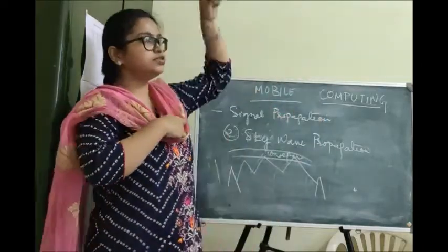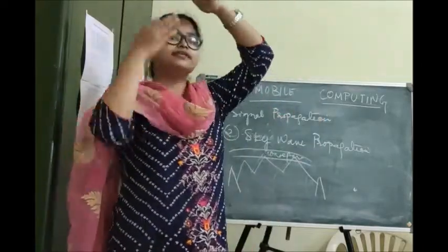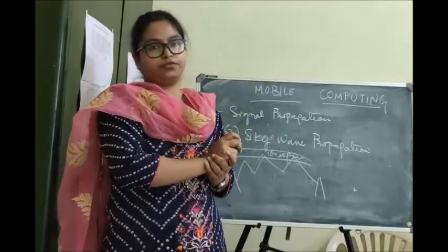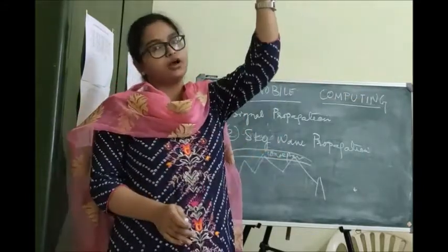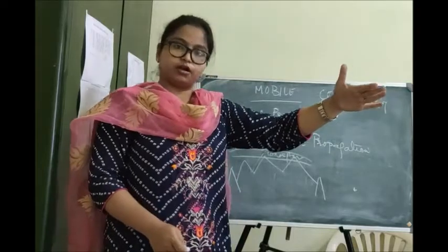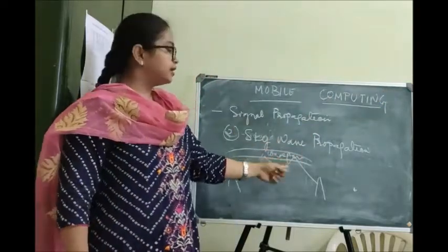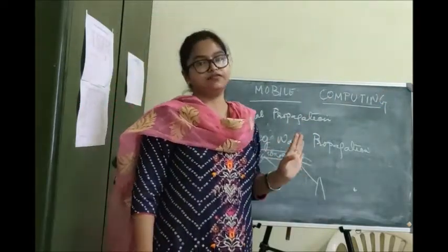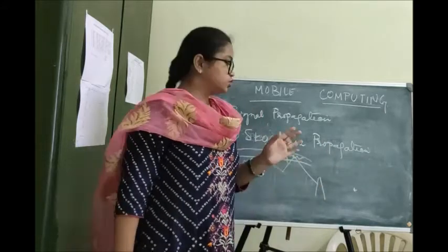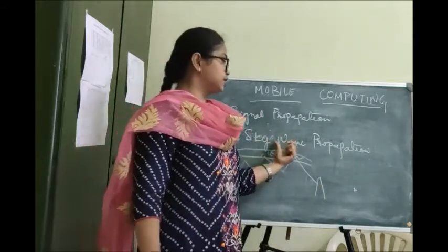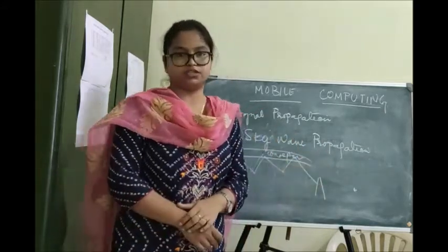Once it reaches the ionosphere, it is reflected back to the ground. Then again it goes upward, then it is reflected to the ground, and this goes on until it reaches the receiving antenna. So this is how communication takes place in the case of sky wave propagation.